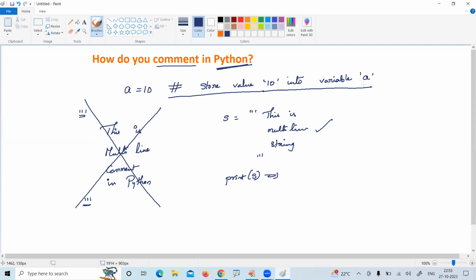A very important point is what? Python supports only single line comment. Python doesn't support multi-line comment.